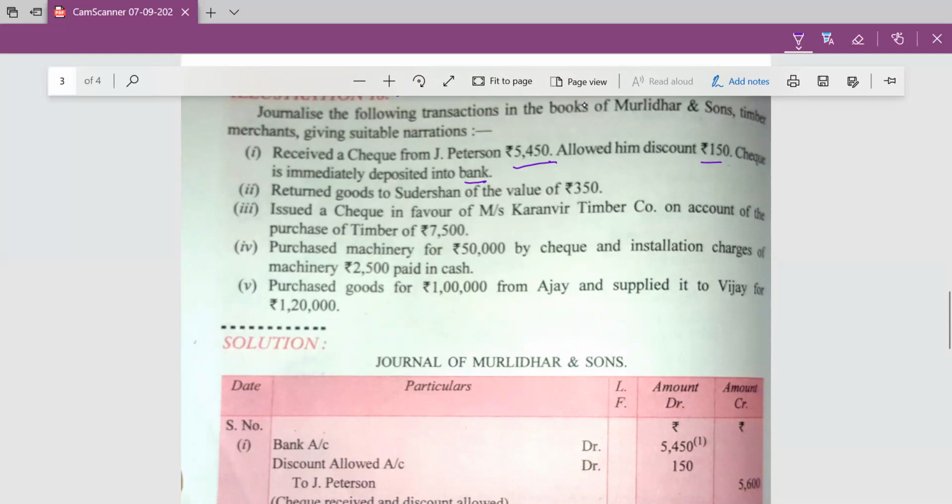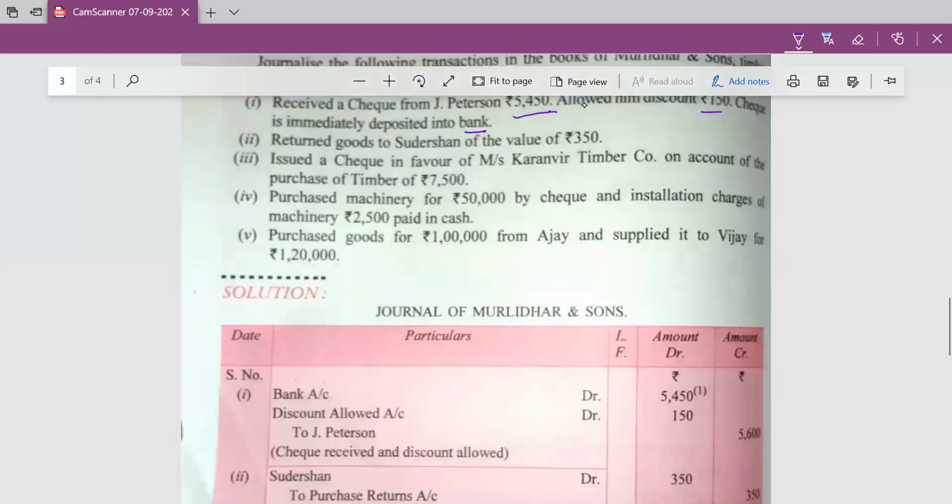The check which we received, what amount was it? 5450. Bank account is a personal account. Debit the receiver. Our bank account is receiving the money. How much? 5450. It will be debited.